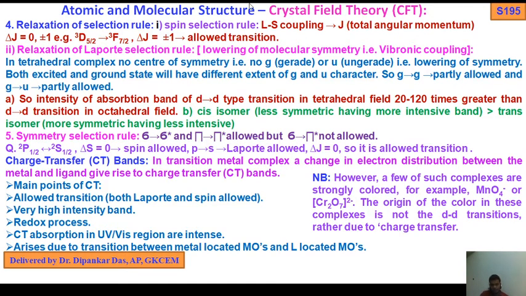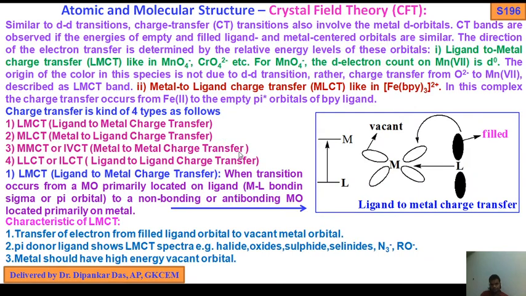Similar to d-d transitions, charge transfer transitions also involve the metal d orbitals.